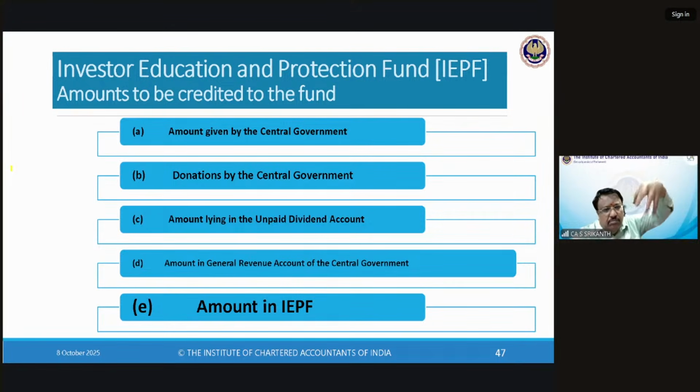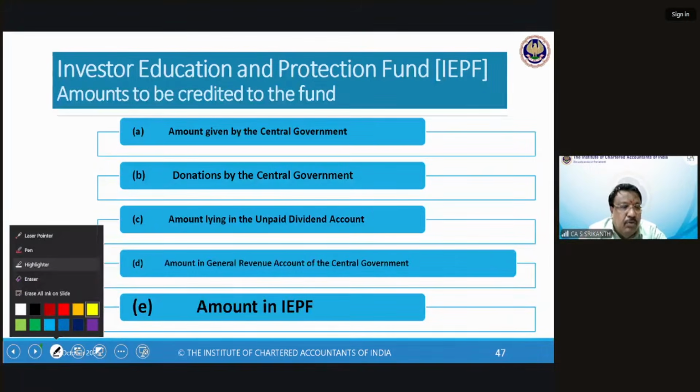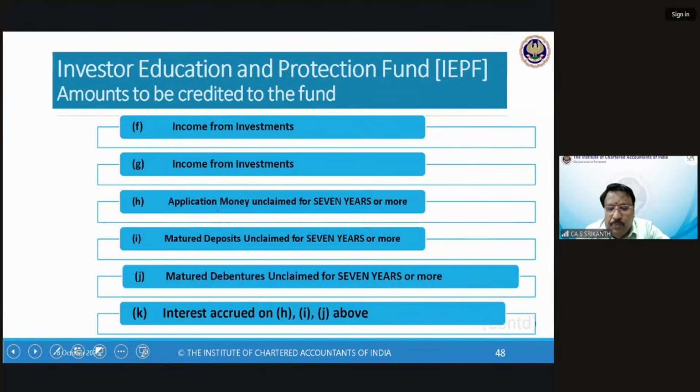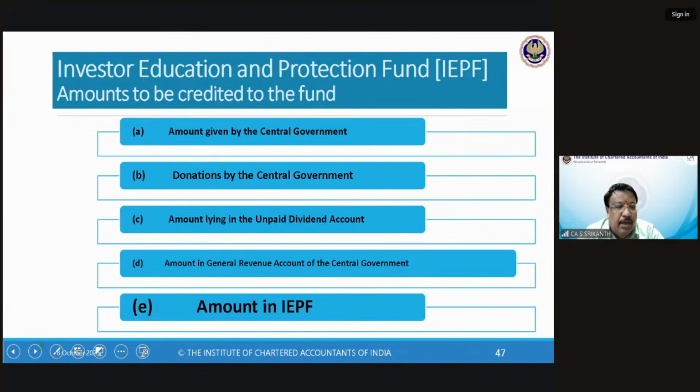What goes in? Say at the time of forming the fund, the central government may give money. There will be a budget allocation now, so they might give some money. They might even donate it, by the central government. And of course, very importantly, we remember, within 7 years, we have to transfer from the unpaid dividend account to the IEPF.